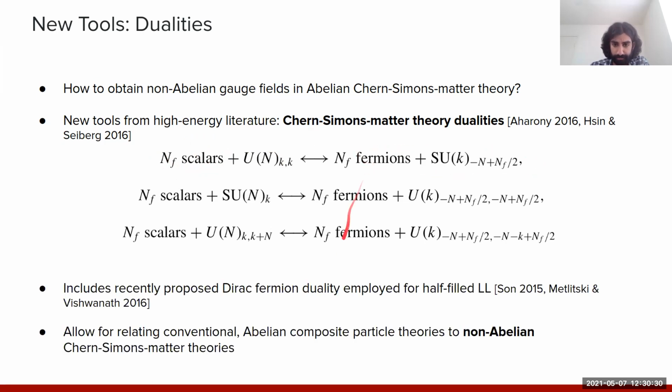As an example of this, by stringing together some of these dualities, one can access the recently proposed Dirac composite fermion duality, which was employed to describe the physics of the half-filled Landau level. But for our purposes, the utility of these dualities is that they will allow us to relate conventional abelian composite particle theories, like the Landau-Ginzburg theory that we wrote on the previous slides, to theories of composite vortices coupled to non-abelian Chern-Simons gauge fields.